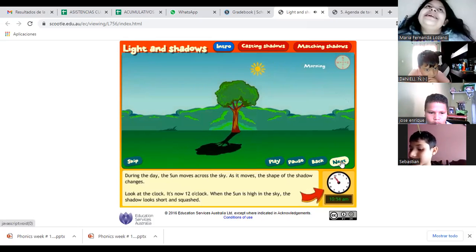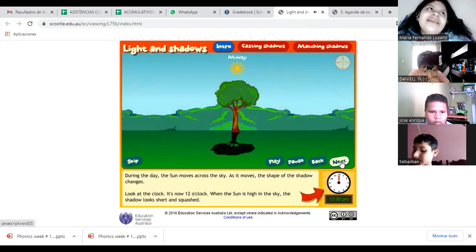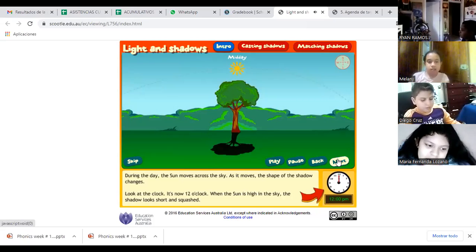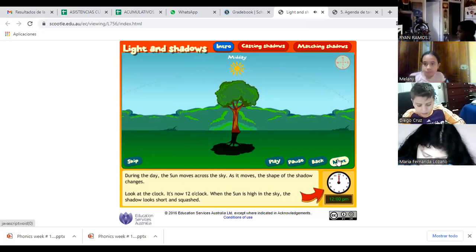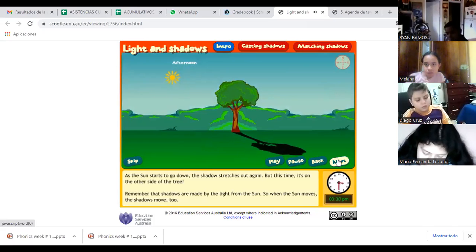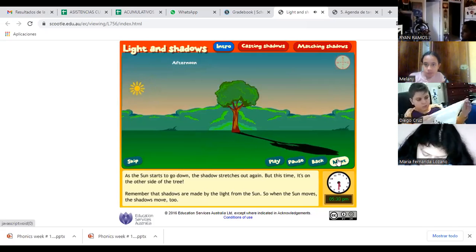During the day, the sun moves across the sky. As it moves, the shape of the shadow changes. Look at the clock. It's now 12 o'clock. When the sun is high in the sky, the shadow looks short and squashed. As the sun starts to go down, the shadow stretches out again.